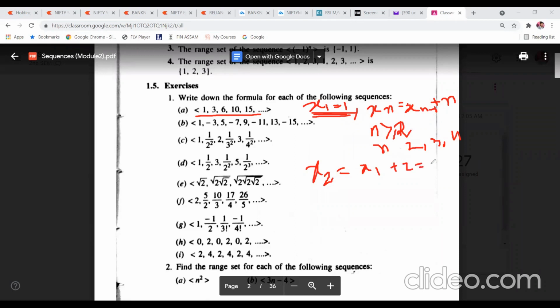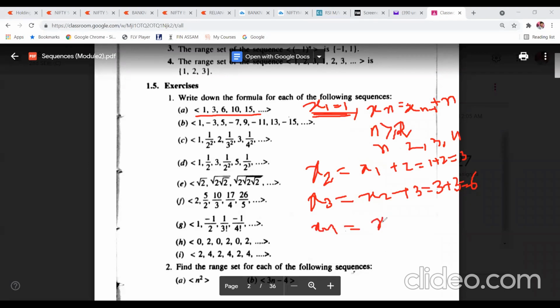So x1 is how much? It is already defined, that is 2. So that will be 3. Next, x3, if you put n equal to 3, you are going to get x2 plus 3, because the n value is 3. So x2 is how much? You have already got 3. So 3 plus 3 is equal to 6.